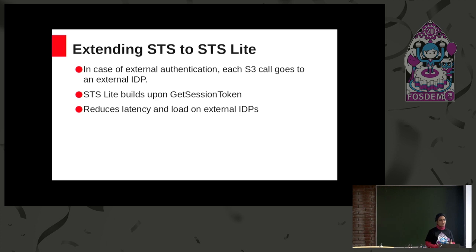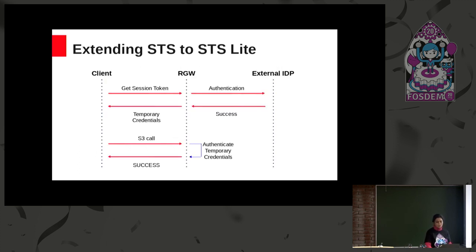So the idea here is to use one of the STS APIs known as get session token and come up with a solution for reducing the latency. What the client does is it will first invoke the get session token in RGW, and this call will actually authenticate with the external IDP.